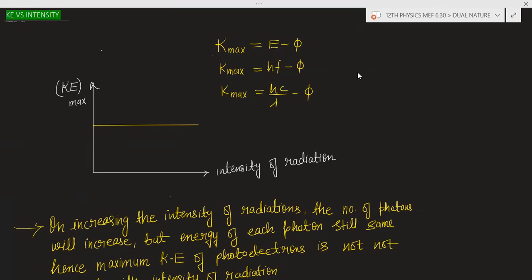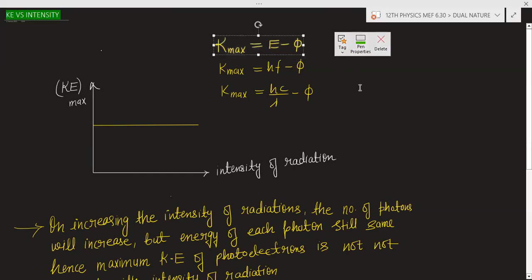We do not know how much energy is wasted, but we can understand that if there is no collision, then there will be the maximum amount of kinetic energy, because no energy is wasted out of the given energy. That is why Einstein has given this relation.